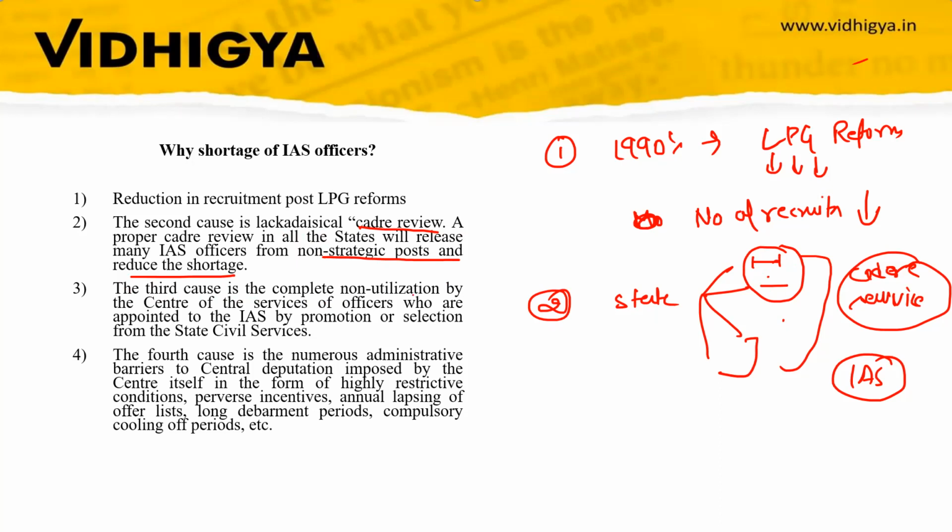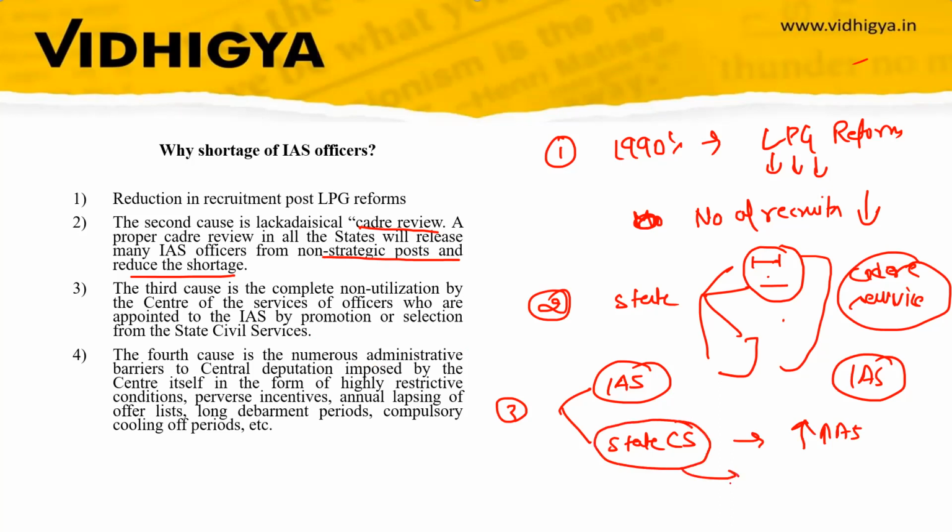The third cause is the complete non-utilization by center of the services of officers who are appointed to the IAS by promotion or selection from the state civil services. So there are two routes for IAS. One, you take the UPSC exam and become IAS directly, or the other is you give the state civil services exam, and then later on you will be promoted to IAS officer. The article says that the center does not utilize this route, and center utilizes only the direct route. Because of this, there is a lack of IAS officers. When central government utilizes this route also, they will have more officers for their working.